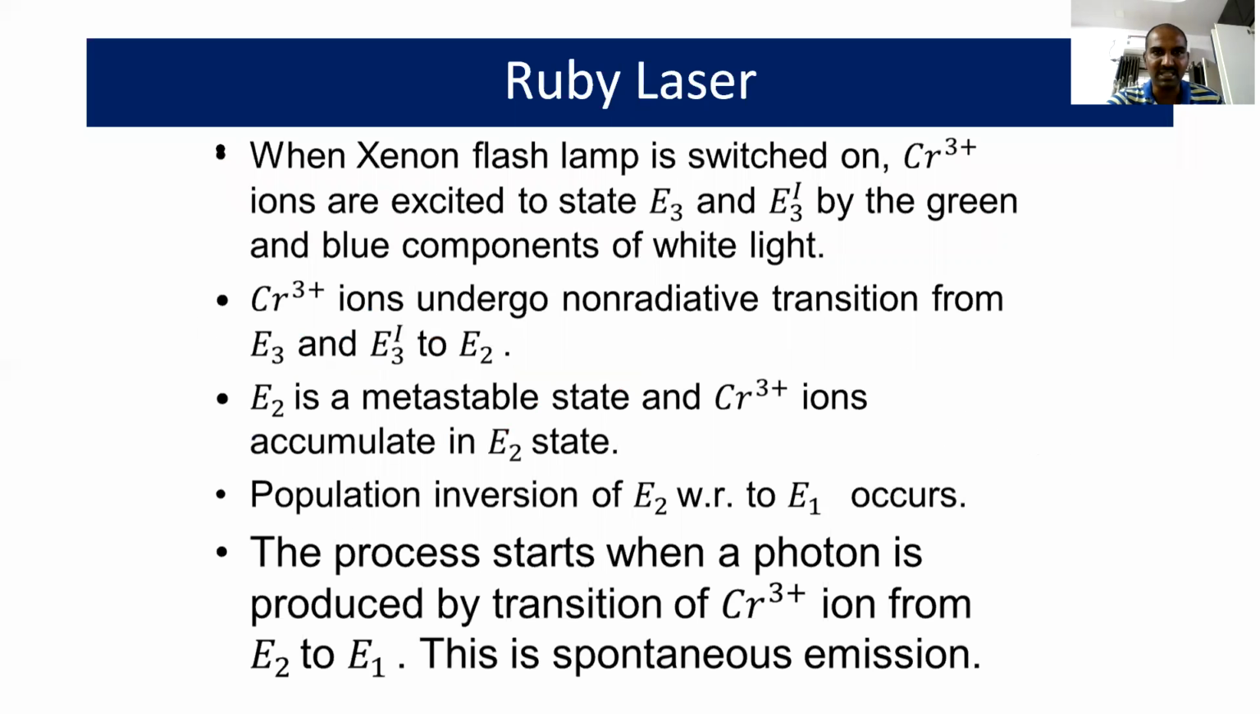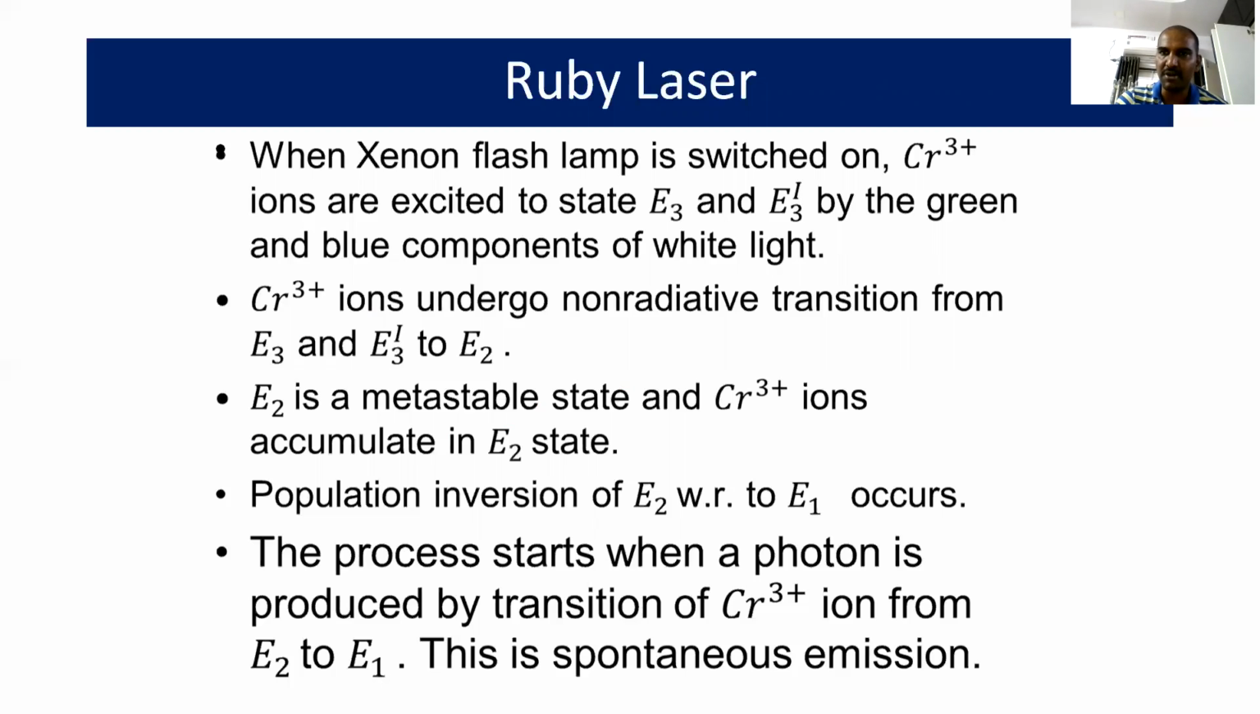So how do you operate this one? When the xenon flash lamp is switched on, chromium ions are excited to the higher energy level. As a result, population inversion is reached. Once the population inversion is ready, we operate the process of stimulated emission. So the entire process, right from pumping, population inversion, then stimulated emission, followed by amplification, and at the end, coherent photons, which are known as laser light.